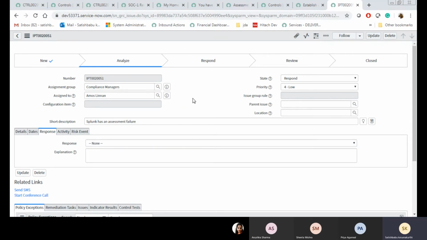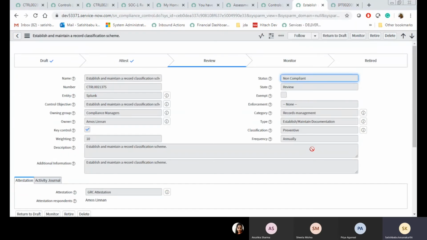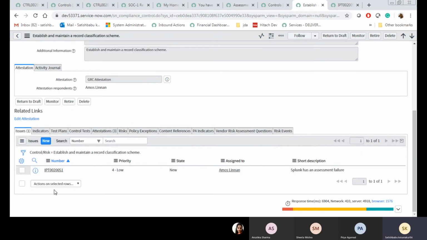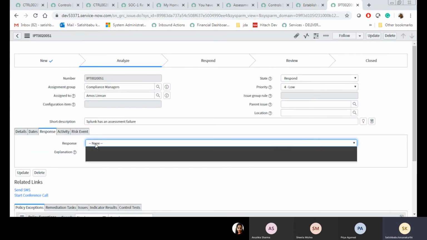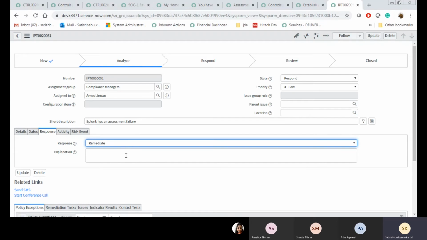Why are there two options? Now this is the control. There is an issue, and because of that, one issue got generated. In case you have any remediation, meaning any mitigation methods for that particular issue, at that time you are going to select remediate. How are you going to remediate that particular issue?